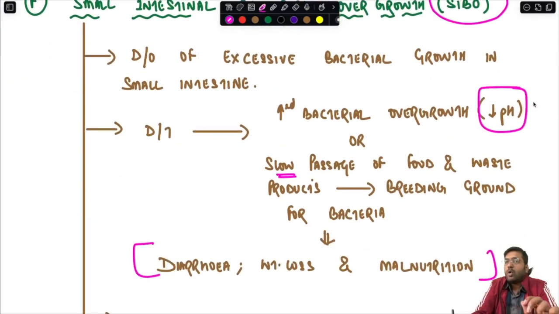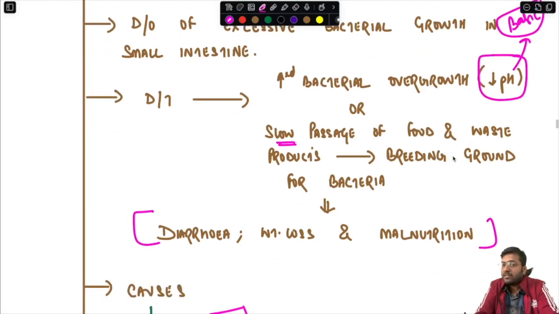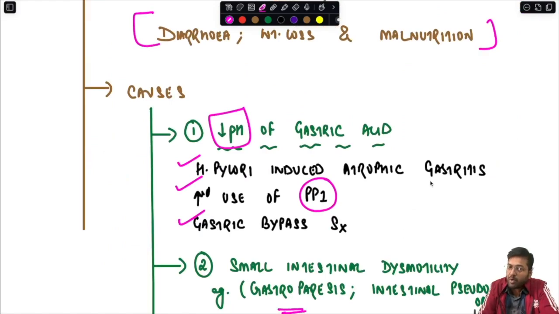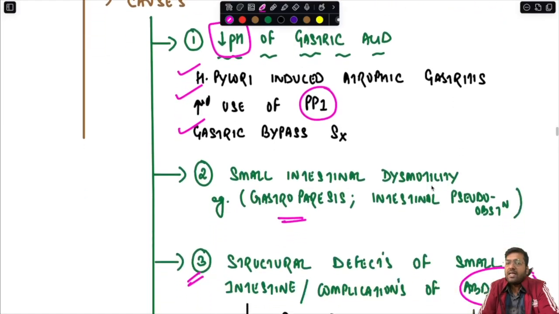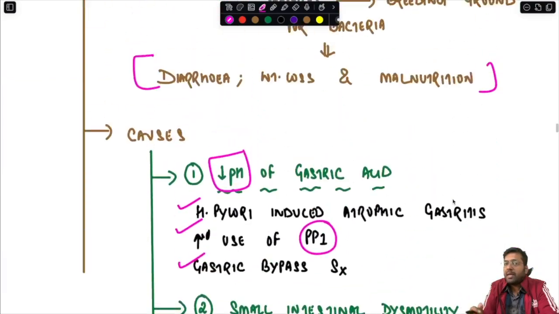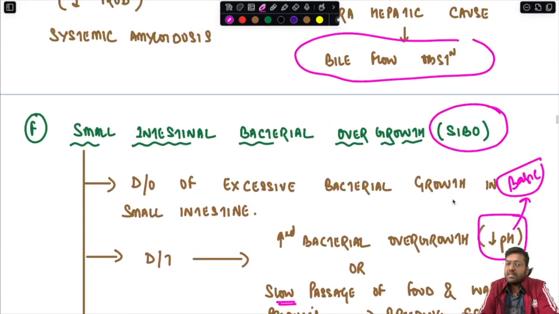So I will just repeat, because whenever the pH falls, it means the pH is becoming more basic. When the pH becomes more basic, a greater amount of bacteria will survive the stomach and more will enter the small intestine, leading to bacterial overgrowth. Secondly, if the passage of food is slow, it provides a breeding ground for the bacteria. So any condition where the pH is becoming basic, for example H. pylori induced atrophic gastritis, increased use of proton pump inhibitors or gastric bypass surgery, then small intestinal dysmotility, structural defects, or association with certain medical conditions, all of them can predispose to SIBO or small intestinal bacterial overgrowth.